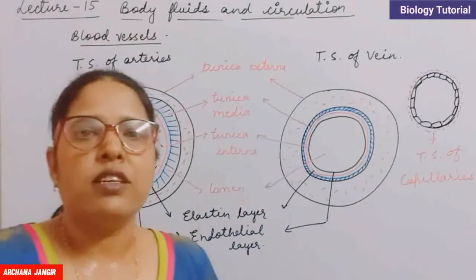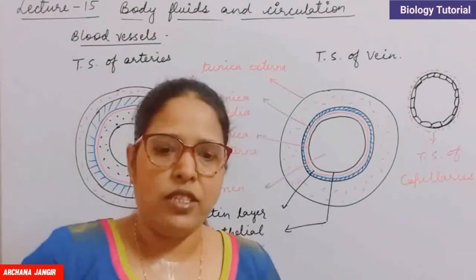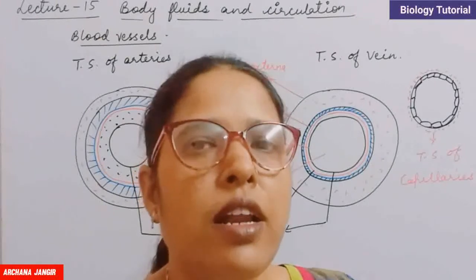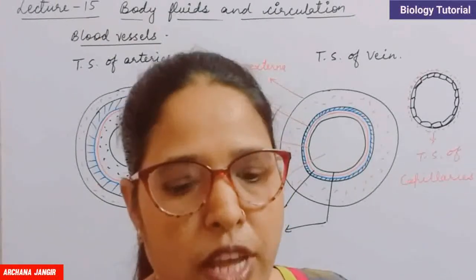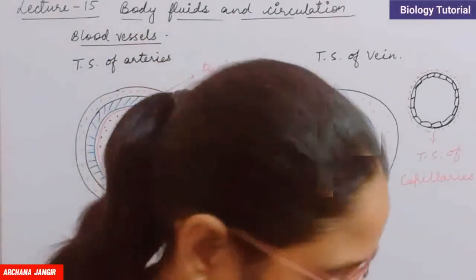Okay, so this is the structure of arteries and veins. Now we will discuss the difference between arteries and veins. Clear? There should be anatomical differences also, and other differences are also there. So we have to study arteries and veins comparatively.